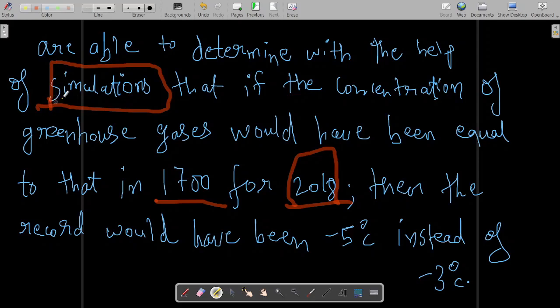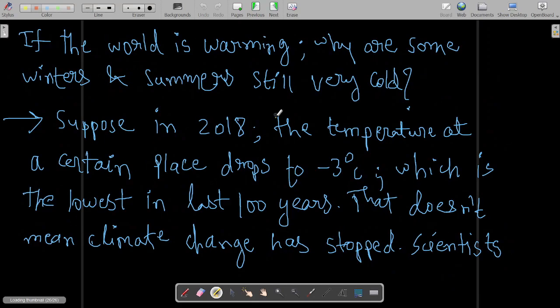What do we mean by simulations? Simulation means animation, scientific animation. Simulations are scientific animations made with the help of computer software. So if the concentration of greenhouse gases in 2018 had been equal to that of 1700, and in 2018 the 100-year record was broken.